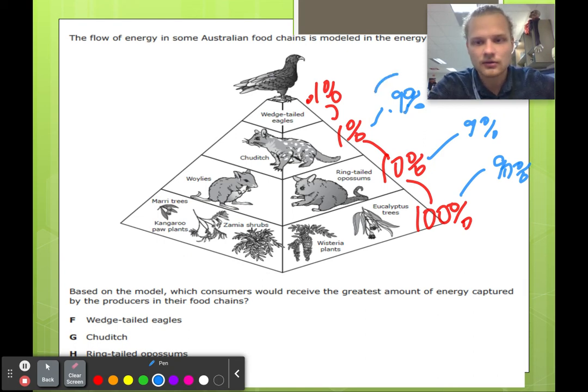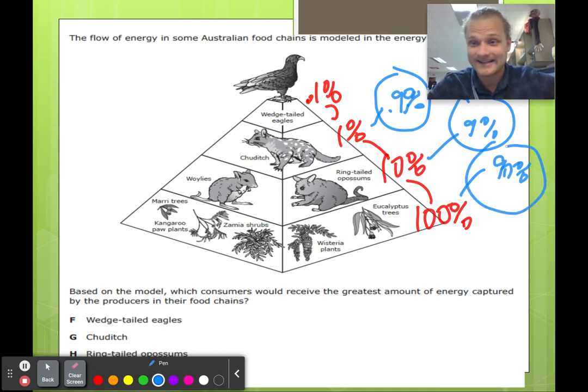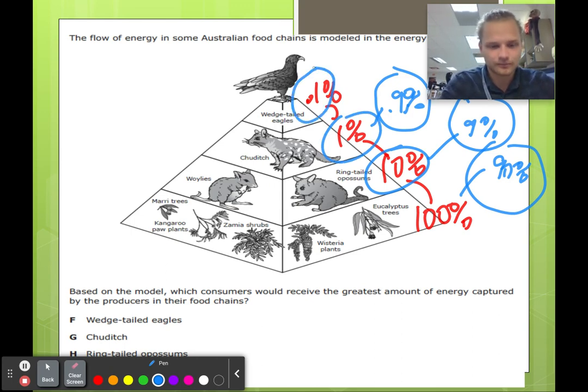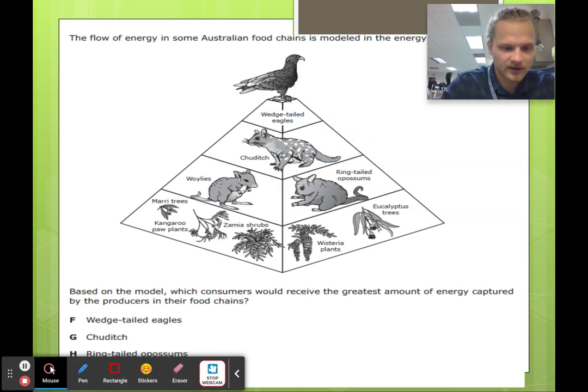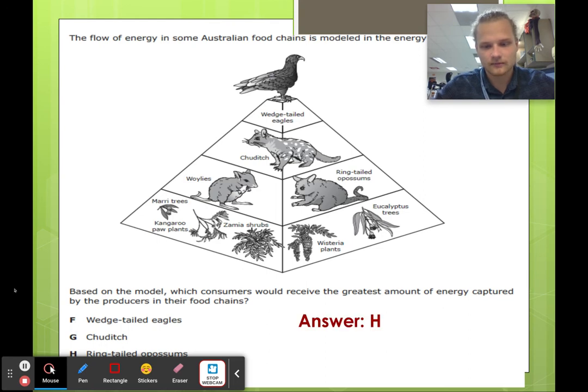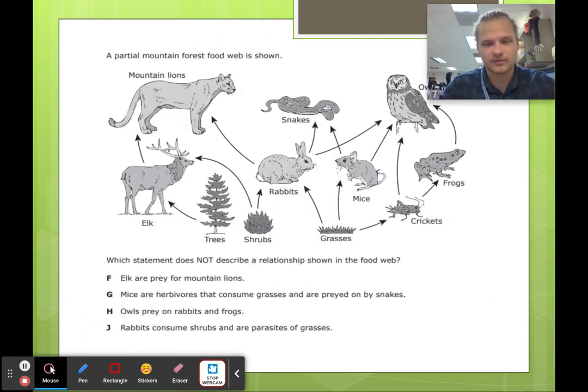And so they use most of the energy they attain. But once they die, once they get eaten, they can only pass on about 10% of that energy. Okay, so that's why we call it the 10% rule. And that's why 10% is going to be higher than 1% or 0.1%. All right, so let's see. Clear screen, please. And we're going to go back to the mouse. All right, H is our answer, the ring-tailed opossum.